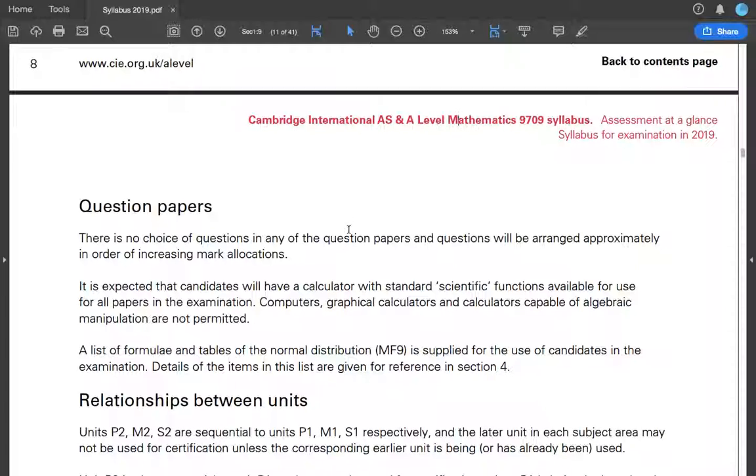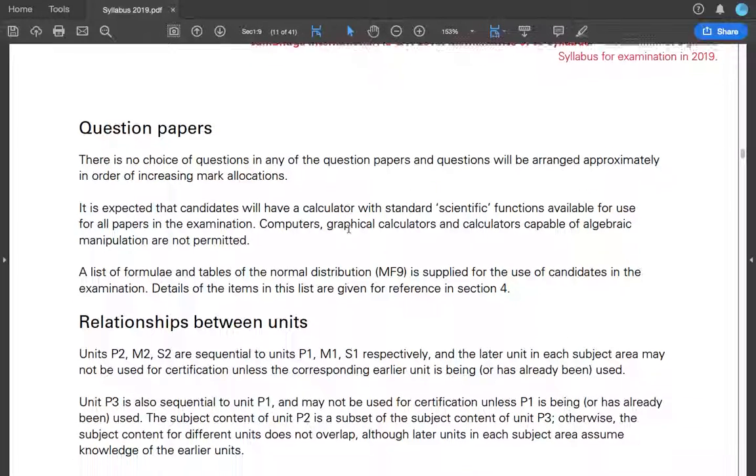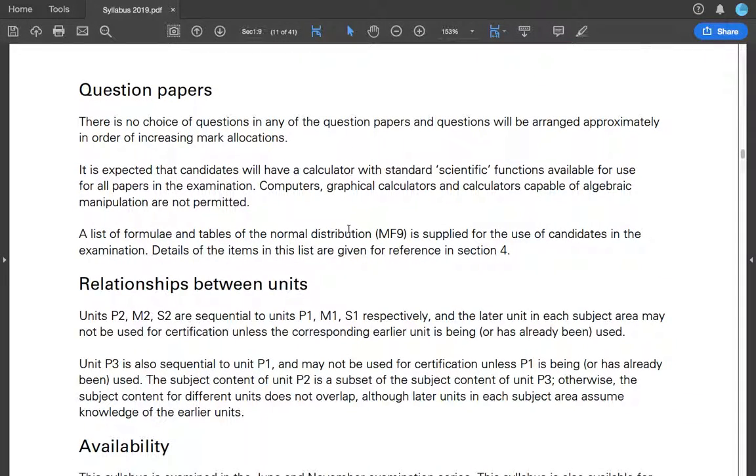Okay, so the safest is FX570 MS. Almost everyone loves that calculator. It may not be the latest thing, it may not be the lightest thing, neither it may be the most beautiful thing, but it gets the job done. It's not on the brink of being terminated by Cambridge. It's not on the brink of being said no. So it's a very safe calculator.